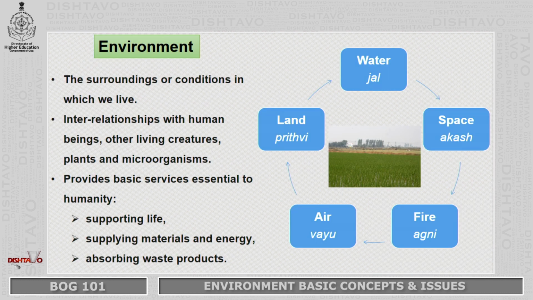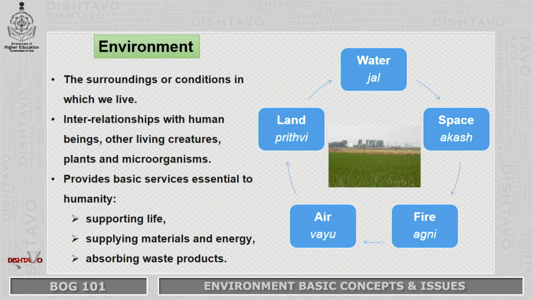Environment. When we say environment, what is environment? Of course, we will define it as the surroundings or the conditions that we live in. We will say everything that is around us is environment. We also speak about the interrelationships, especially the human relationship with other organisms, be it plants or animals or even microorganisms. Not only living, but we also talk about our relationship with the non-living aspects of environment.